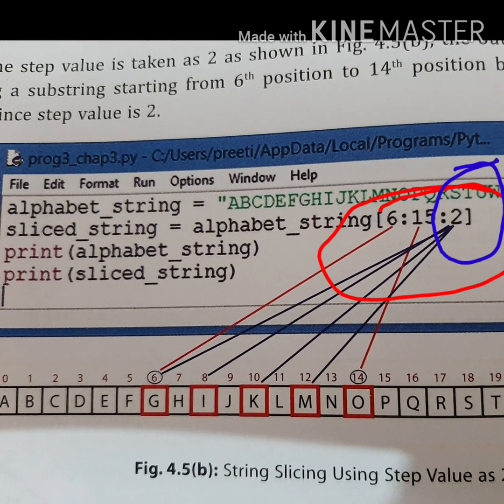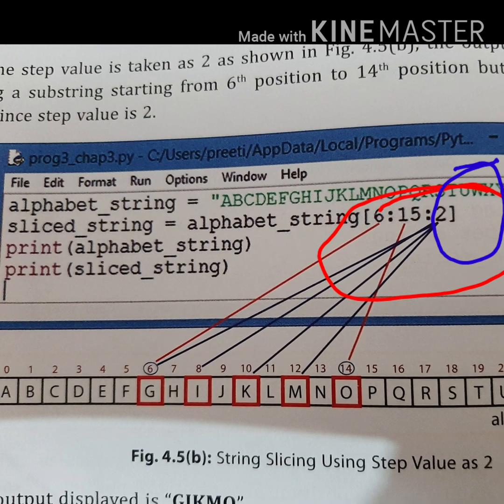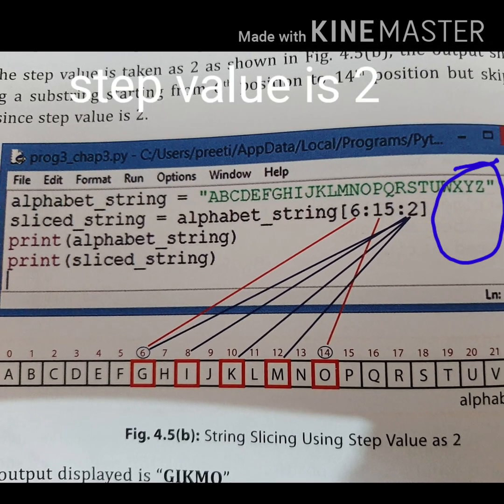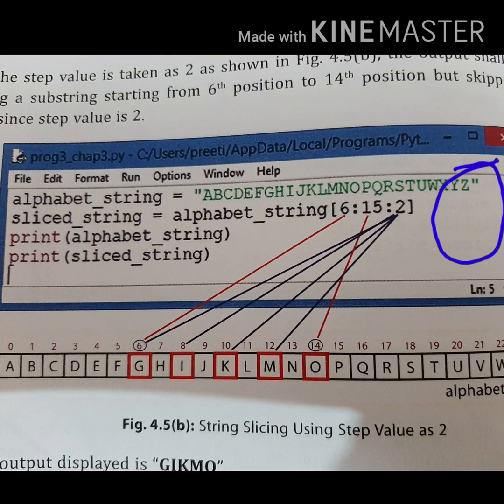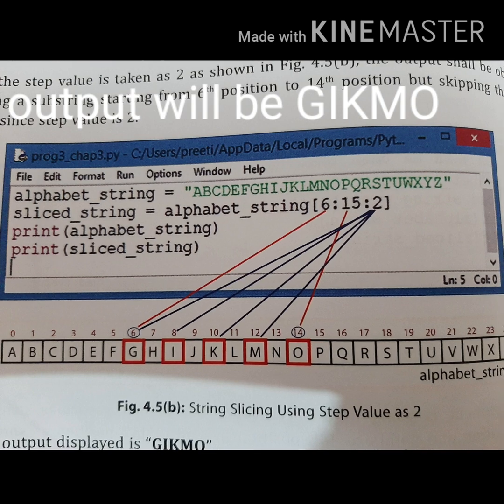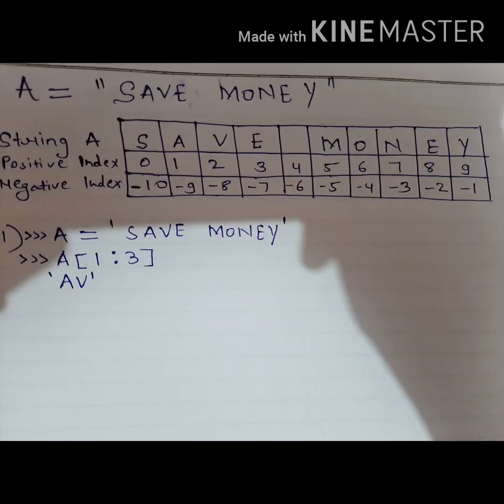In this example, step value is taken as 2. Output will be extracted from the 6th position to the 14th position with a gap of 1 alphabet in each. Output will be GIKMO. Consider the given figure here. Example 1. The print statement prints the substring starting from index 1 and ending before index 3. So it will print AB as output.